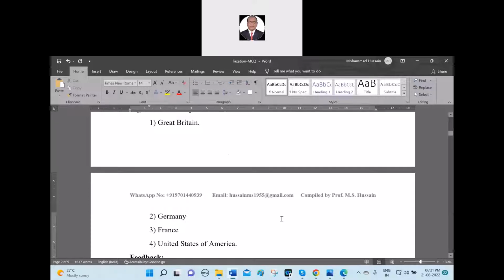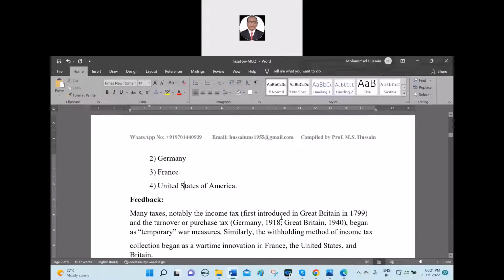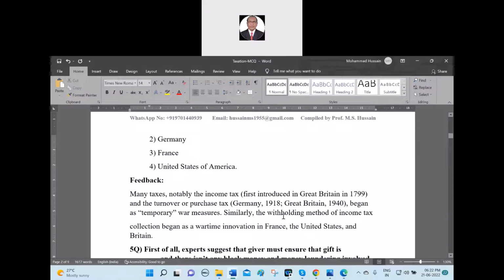Wrong. It is the law first developed in Britain, Great Britain, and everybody follows Great Britain law mostly. Of course, some civil countries follow the Roman law. Now feedback: many taxes, notably the income tax, were first introduced in Great Britain in 1799, and the turnover and purchase tax. Next, Germany 1918, Great Britain 1940 began as temporary war measures. Similarly, the withholding method of income tax collection began as a wartime innovation in France, the United States and Britain.